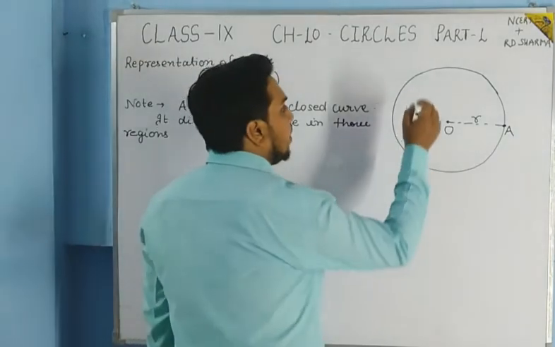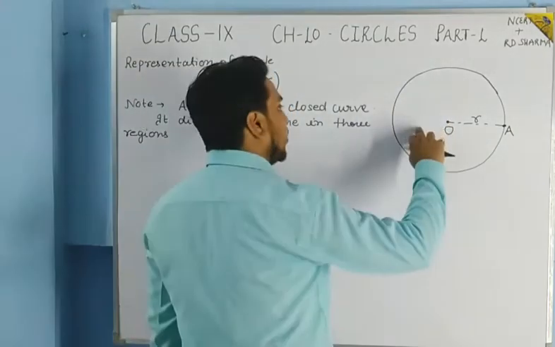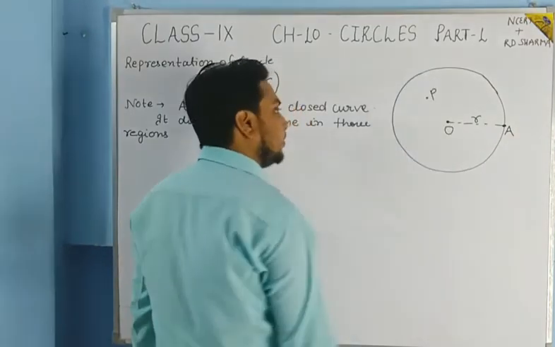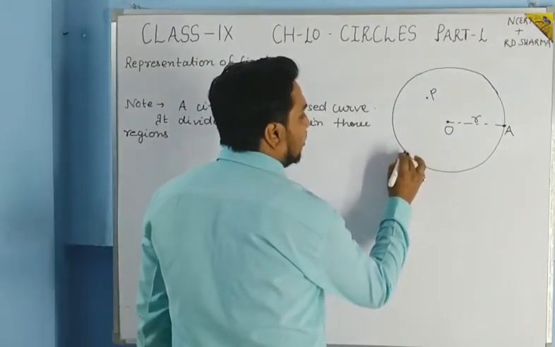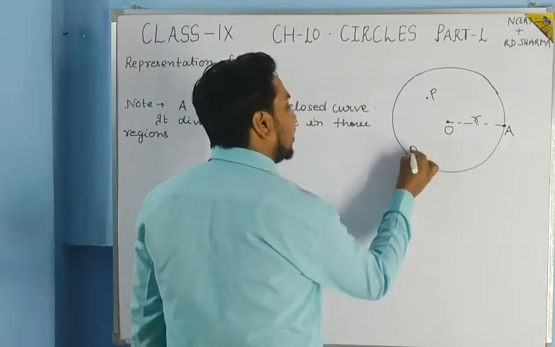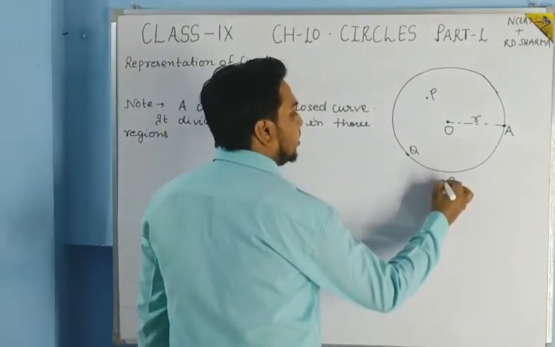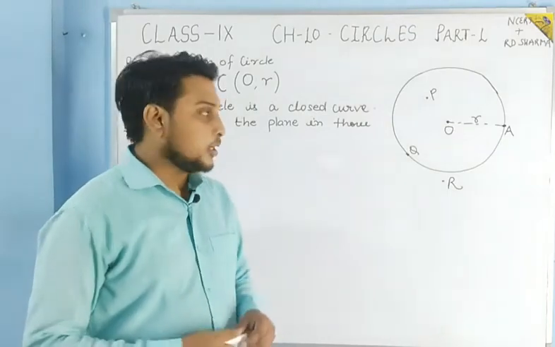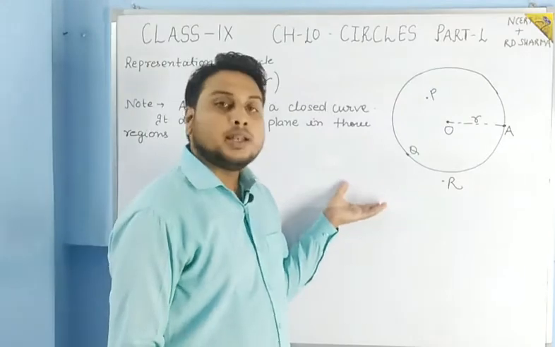Suppose, students, one point I have taken in the circle. Suppose this point is P. One point I have taken on the circle, and suppose this point is Q. And one point I have taken outside of the circle. This point is R.